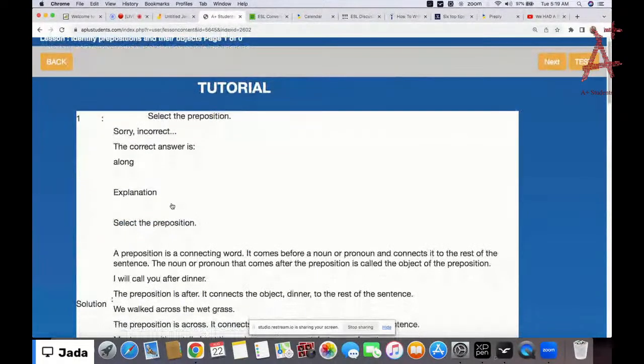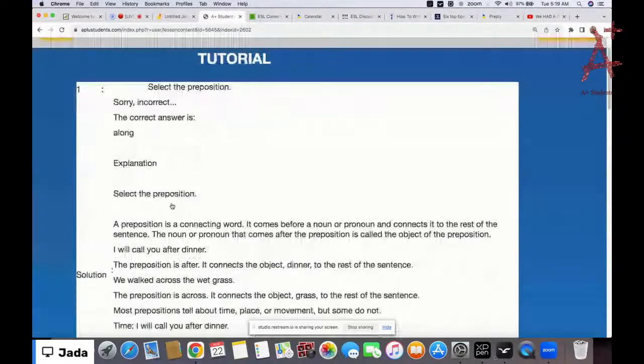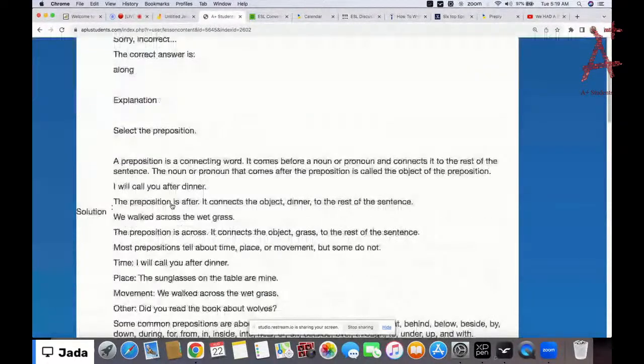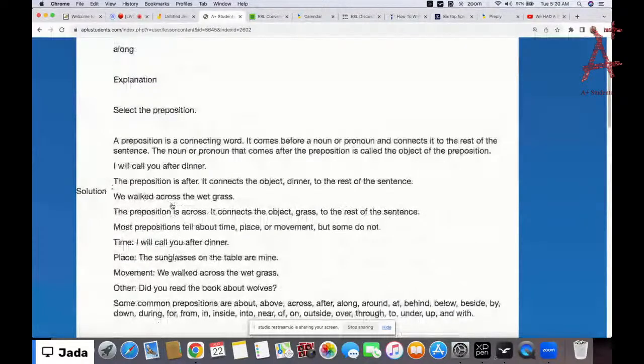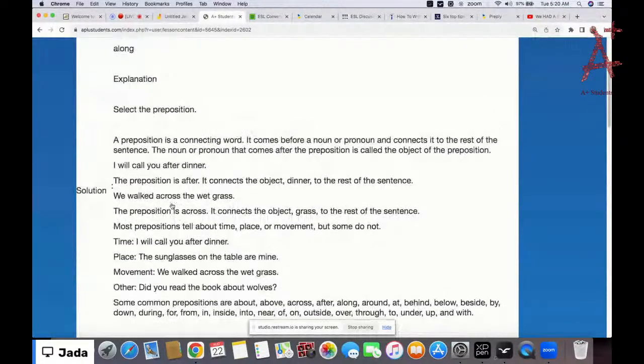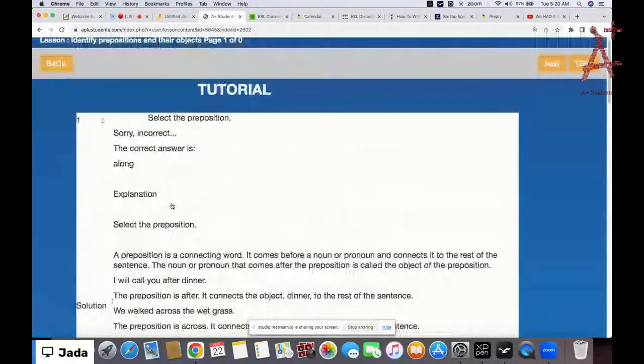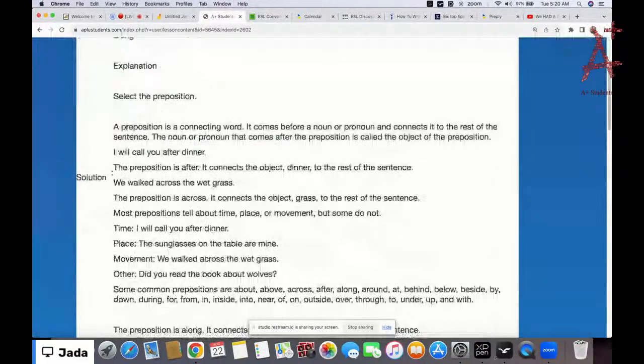Okay, so now we need to identify prepositions and their objects. That's what this particular lesson says. And we know that a preposition is a connecting word. It comes before a noun or pronoun and connects it to the rest of the sentence. Now, the noun or pronoun that comes after the preposition is called the object of the preposition. Okay? Now, we need to identify prepositions and their objects.